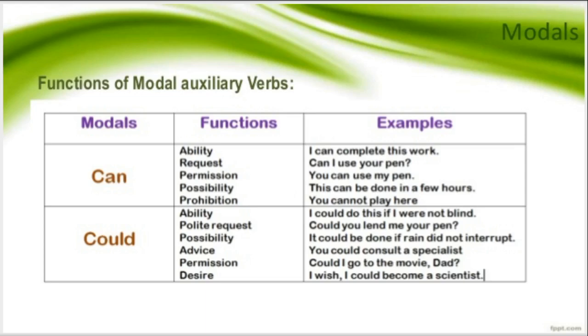Permission. If we want to get some permission, for example, could I go to the movie, dad? That means a son or daughter is asking his dad for permission to go to a movie. So here we have used could. Next is desire. I wish I could become a scientist. If we want to show some desire or wish, we can use could in this sentence, as given in the example.